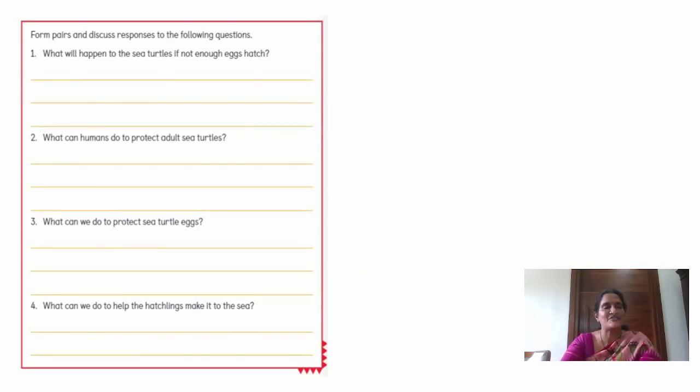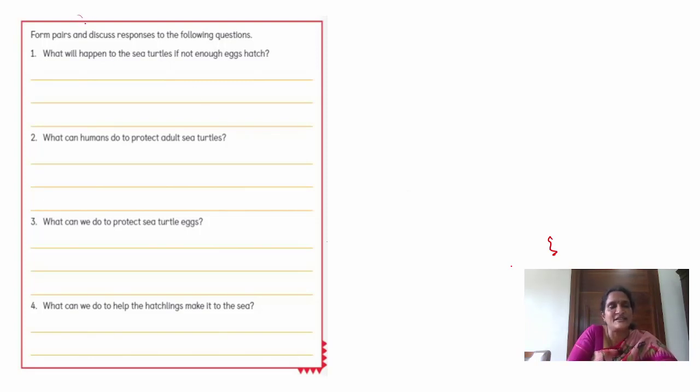See the activity here. What will happen to sea turtles if not enough eggs hatch? Good. No baby turtles are formed. The number of sea turtles will decline, decrease. Spelling? Decline. The number of sea turtles will decline. What happens? You should write in a sentence.